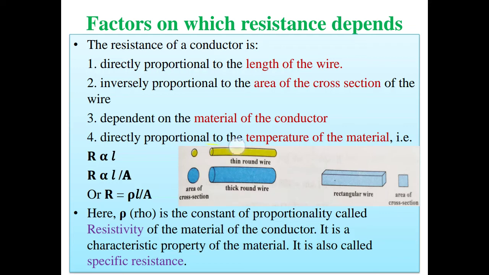So their resistivity is the same but resistance is different, because their area of cross section is different. In the same way, if you make a small copper wire or a large copper wire, you are changing the length, so resistance is different in both cases, but resistivity is the same. So always keep in mind that resistivity and resistance are two different things.